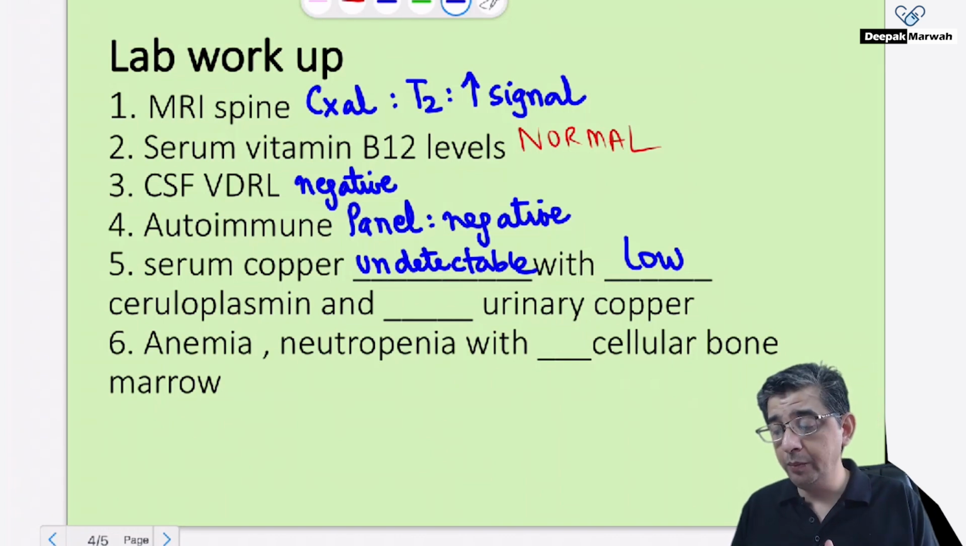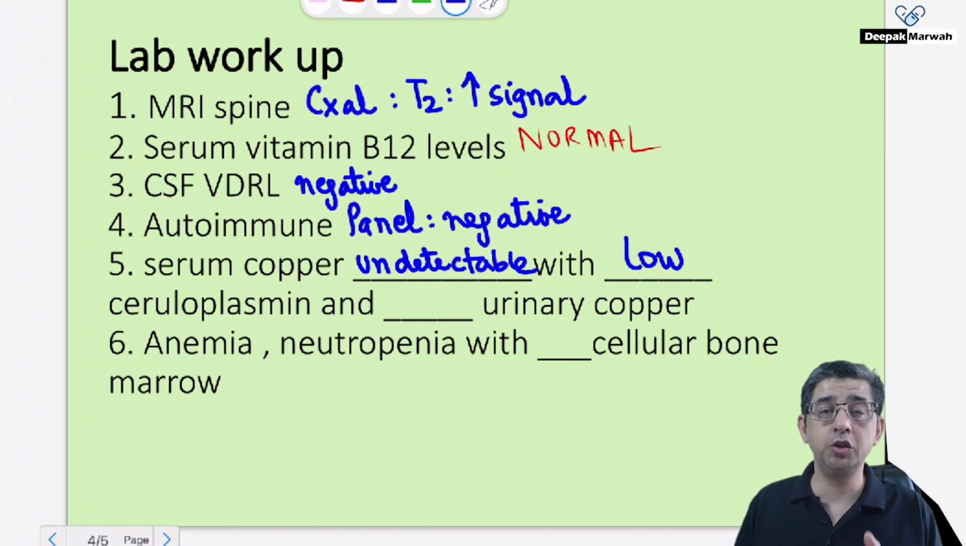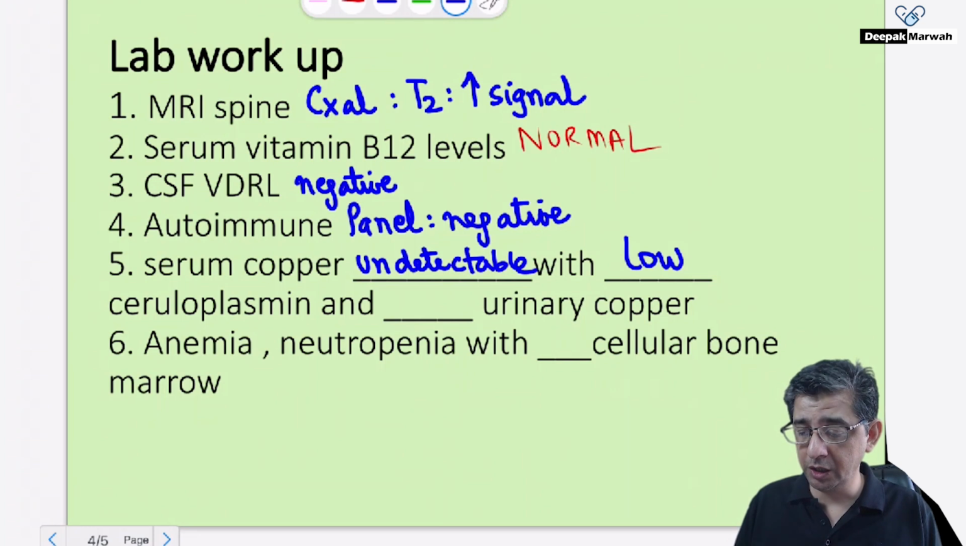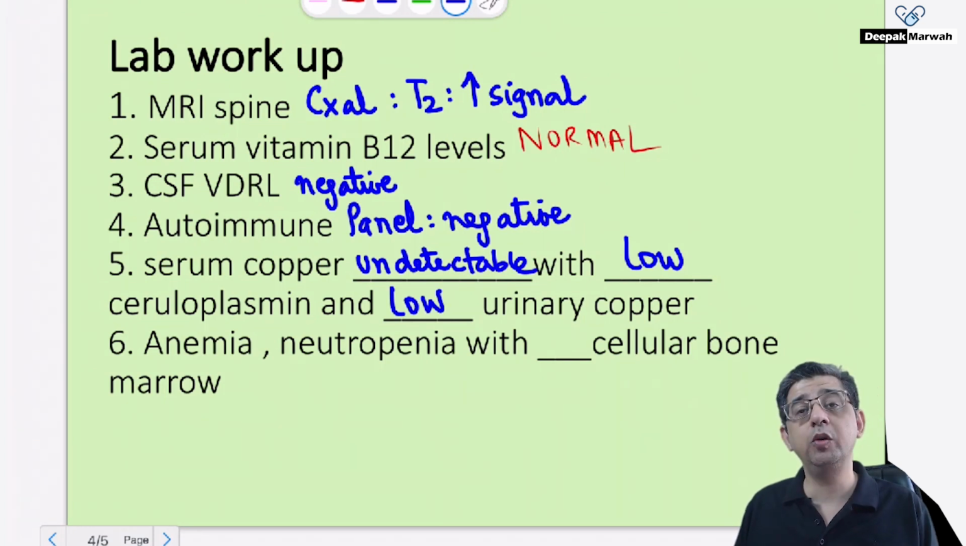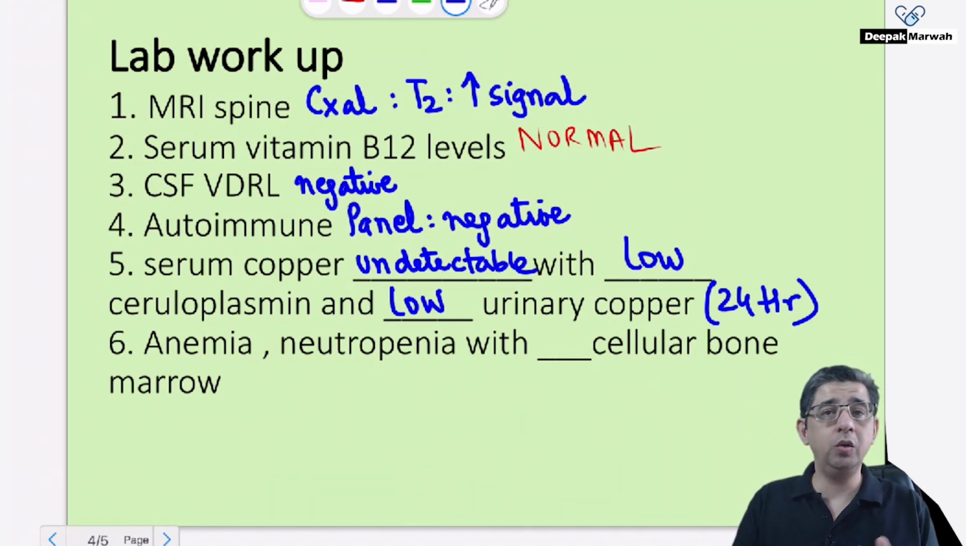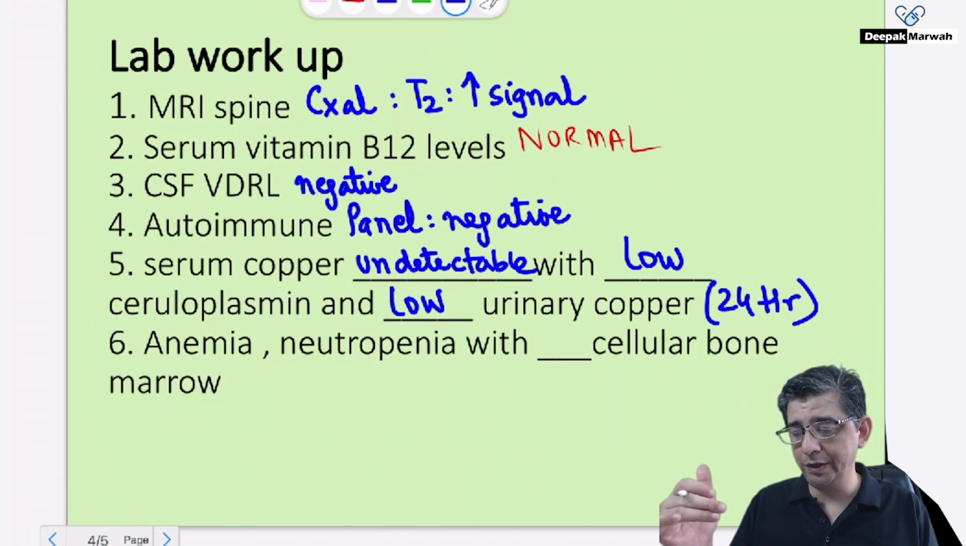Then you would do a very important test, that is urinary copper, because urinary copper is always elevated in Wilson. But in this particular condition, because there's a deficiency of copper, there would be a low 24-hour urinary copper. I want to highlight this fact that though Wilson can be ruled out clinically, in a scenario of evidence-based medicine, you need to demonstrate these tests.